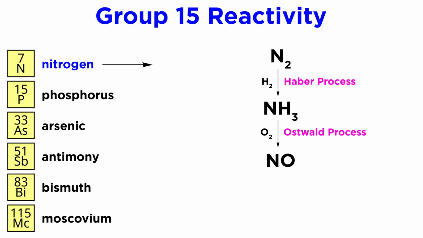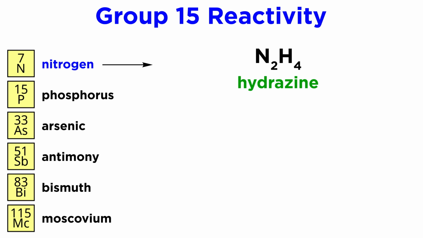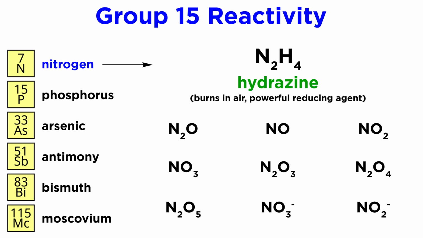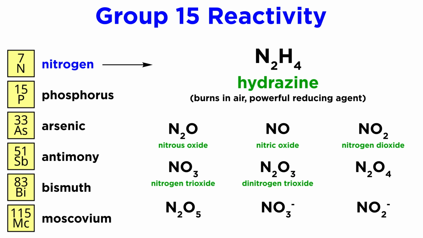Ammonia reacts with oxygen in the Ostwald process to form nitric oxide, and then this reacts further with oxygen and water to form nitric acid. Nitrogen can form hydrazine, or N2H4, which burns in air and is a powerful reducing agent. It can form a variety of oxides such as nitrous oxide, or laughing gas, nitric oxide, as we mentioned, nitrogen dioxide, nitrogen trioxide, dinitrogen trioxide, dinitrogen tetroxide, dinitrogen pentoxide, as well as the nitrate and nitrite anions.